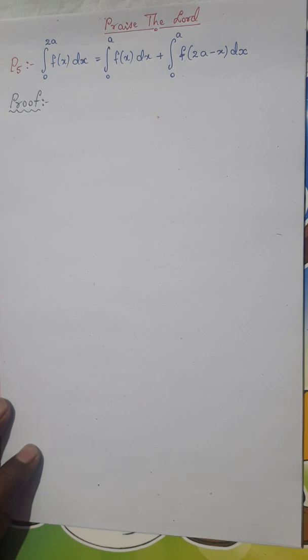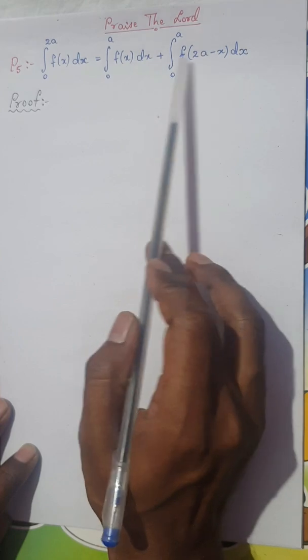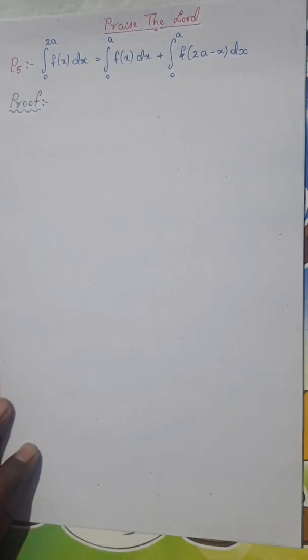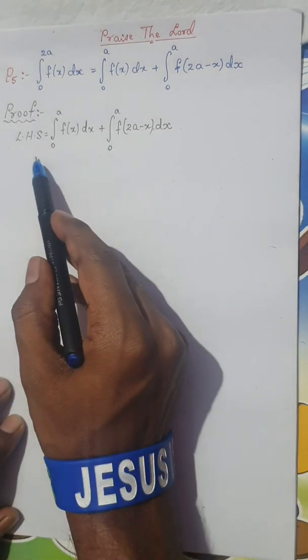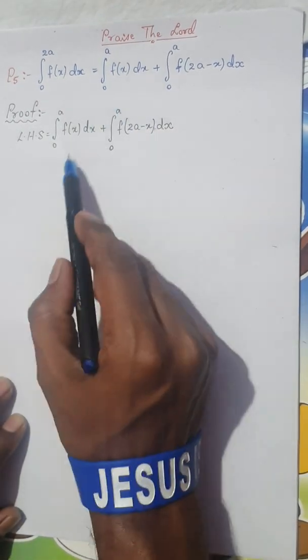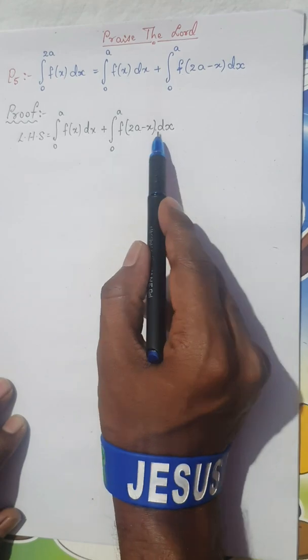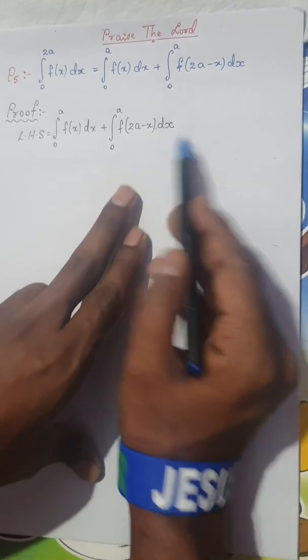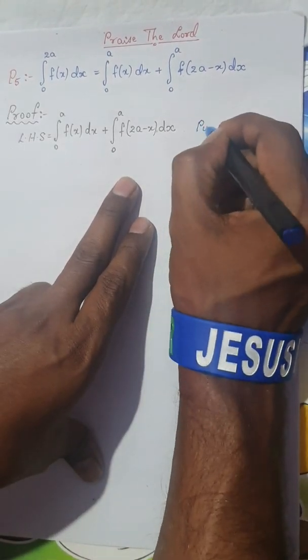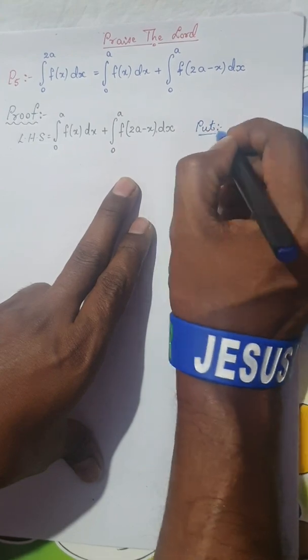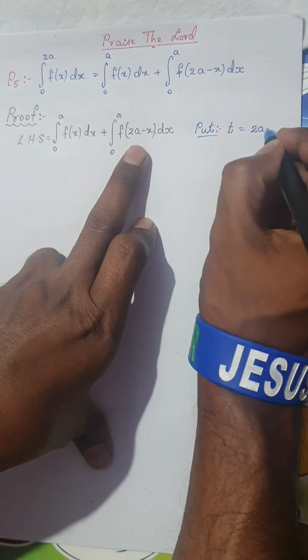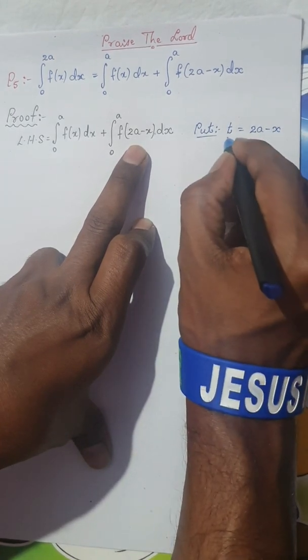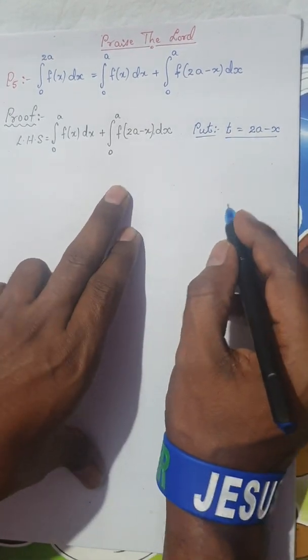Let us consider the right hand side, that is RHS, and prove back the LHS. So I've considered my RHS, which is integral 0 to a f of x dx plus integral 0 to a f of 2a minus x dx. Here I will make some substitutions, so please be careful. Looking at the term 2a minus x, I'll put t is equal to 2a minus x.